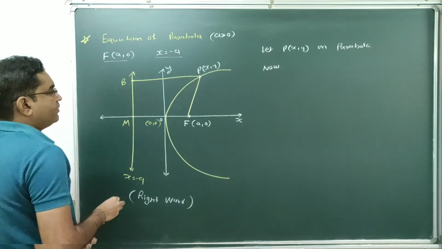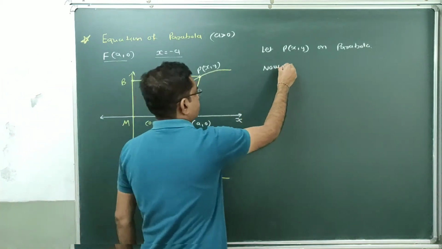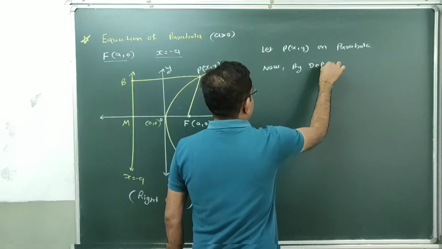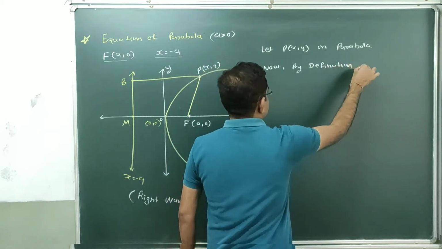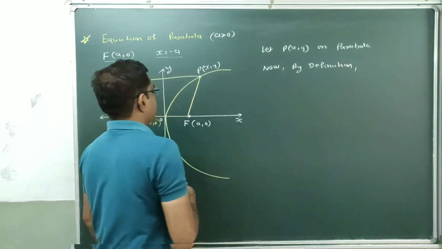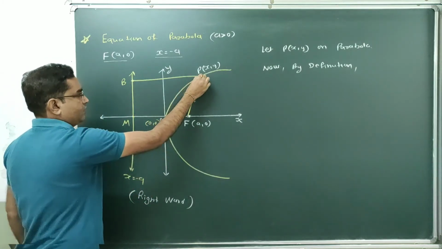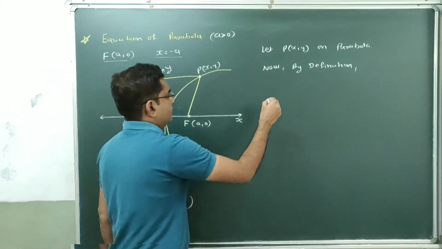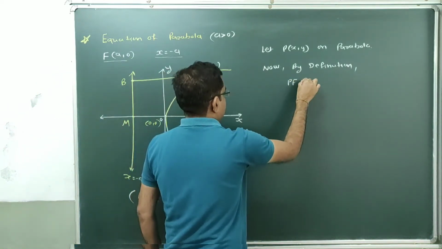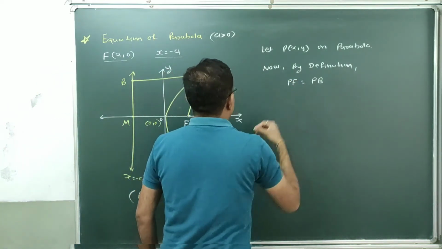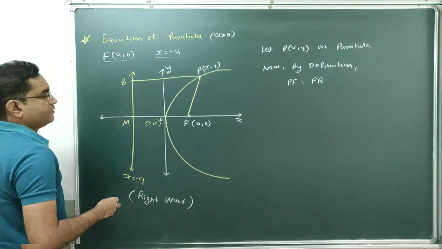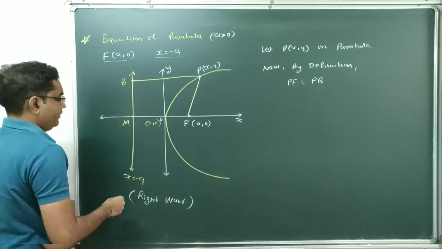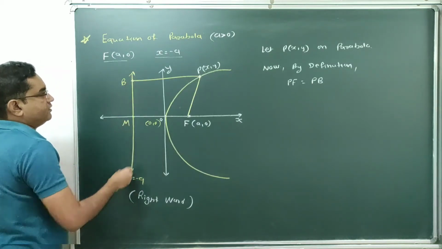So by definition of parabola, any point which lies on parabola has equal distance from this fixed point and fixed line. So here we can write PF equal to PB. These both distances are equal.